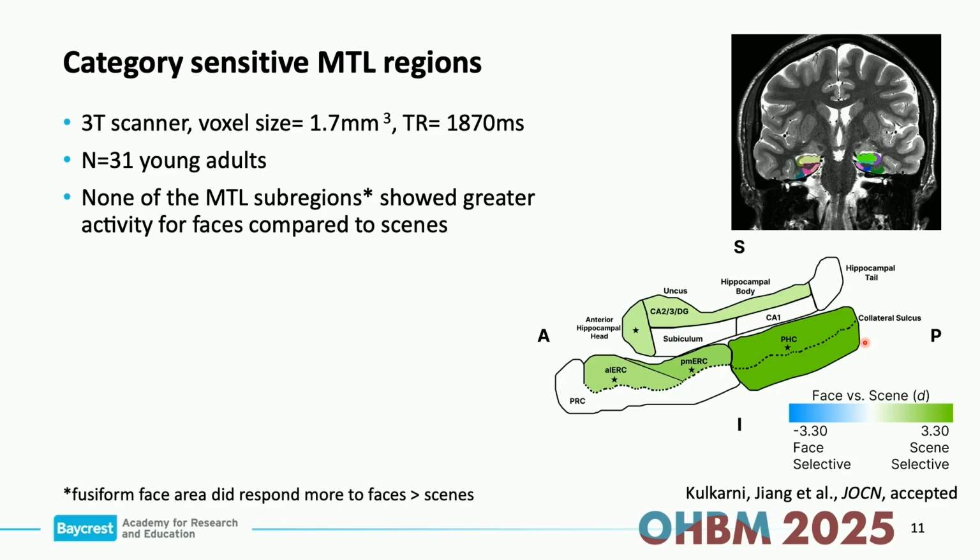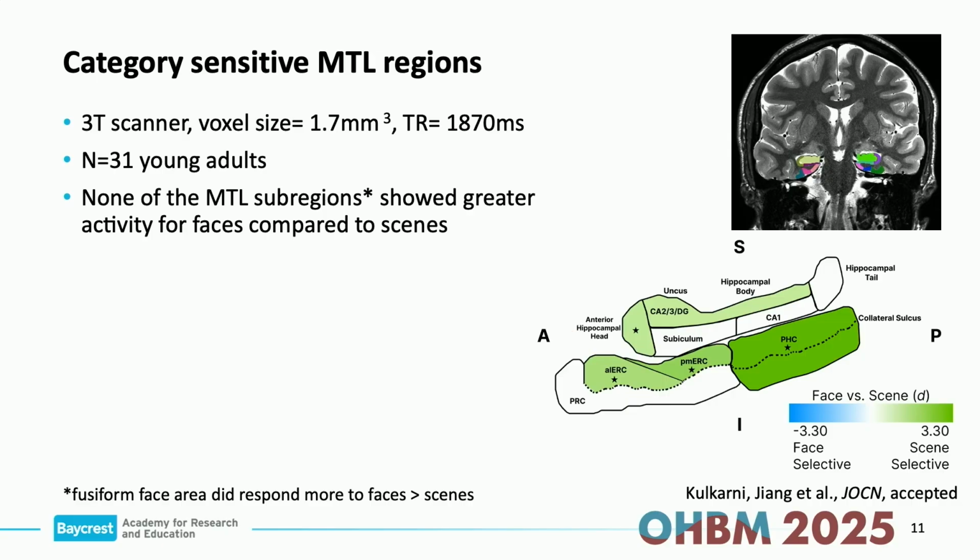And when we did a contrast between the faces and the scene trials in the functional localizer, we saw very strong activity, of course, in the parahippocampal cortex. We also saw preferential activity in both the anterolateral and posteromedial entorhinal cortex. And even CA2-3DG, this ROI, showed a preference for scenes and the anterior hippocampal head.